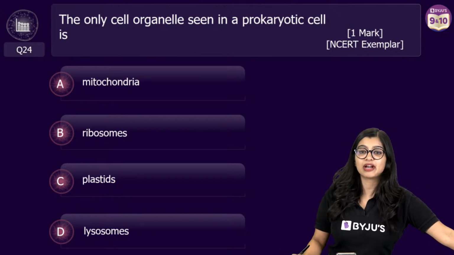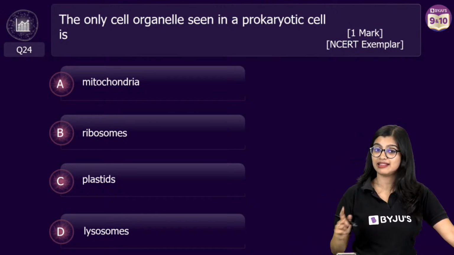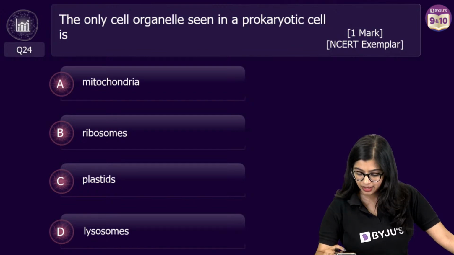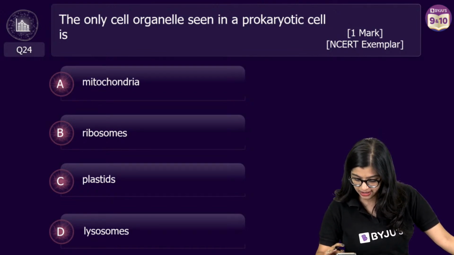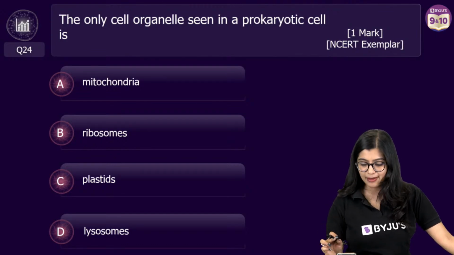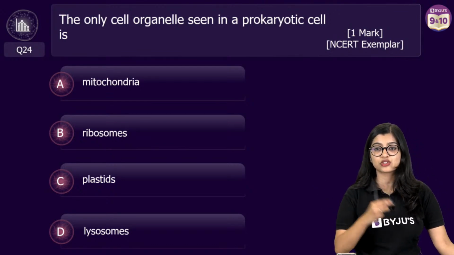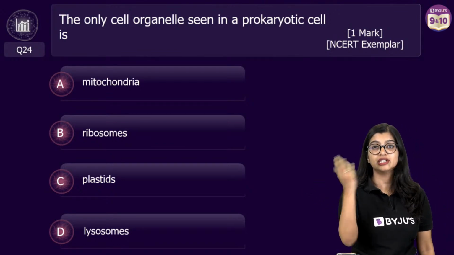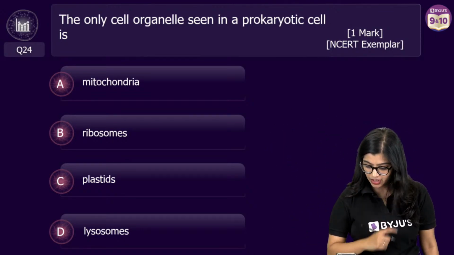Harsimran, if you are somebody who wants to take up biology in 11th and 12th, that's a pretty important chapter, right? Ma'am, how do waste products like carbon dioxide come out of the cell? See, carbon dioxide goes out of the cell with the help of the process of diffusion, right? So from high concentration to low concentration, they diffuse out of the cell. So I hope I have answered your doubt.